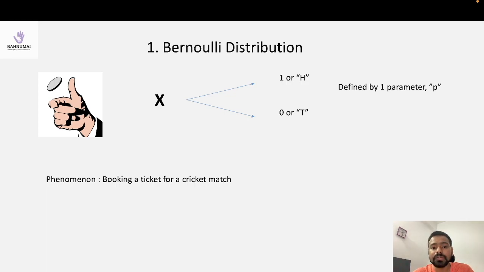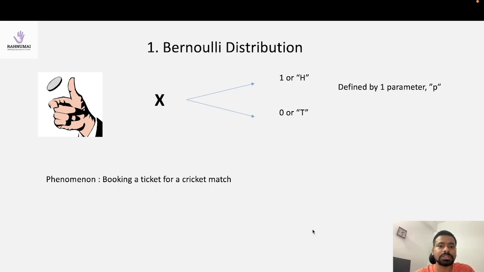Why? Because if I am able to estimate, note the word estimate, estimate is getting close to the truth value. So if I am able to estimate this p value, then I will decide whether to book the ticket or not. Suppose it is most likely to rain that day, I will definitely not book the ticket. That way I also will be rewarded. So there are two things: one is decision and the second is reward. If you are able to get close to the truth, you can make a good decision, and for a good decision you will be rewarded. So whether you want it or not, there is always a decision involved and a reward involved. That's all about the Bernoulli distribution.